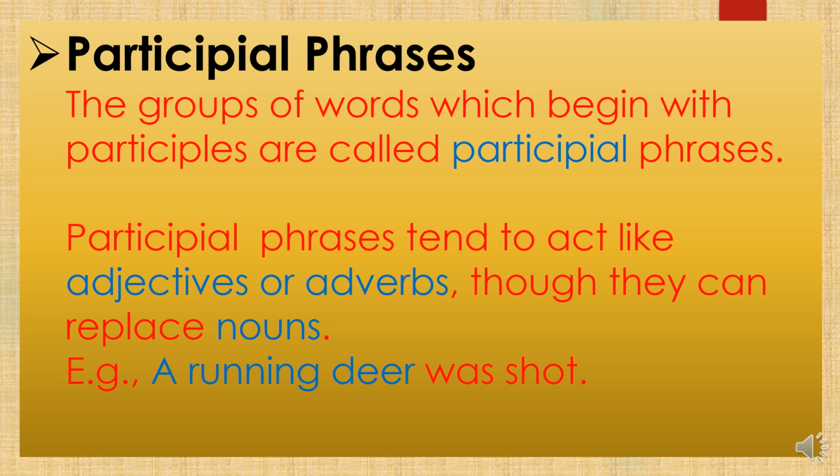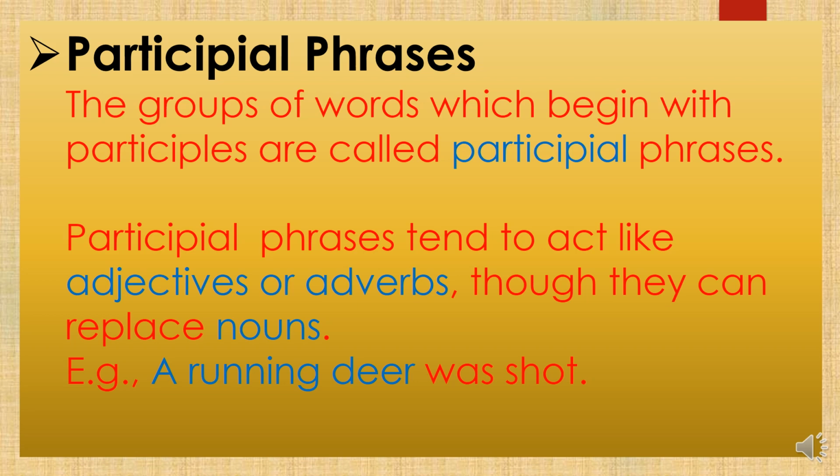See, a running deer was shot. Here the quality of the deer is defined, that he was a running deer. So here the ing verb running is used, but it is used in the form of an adjective. So it is a participle phrase. A running deer was shot. So here the word running is the adjective and it is the ing word.